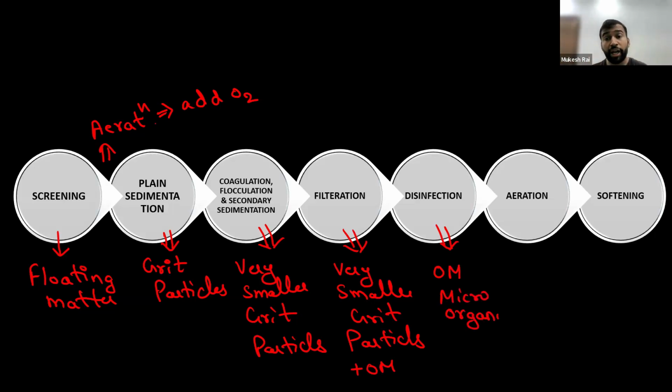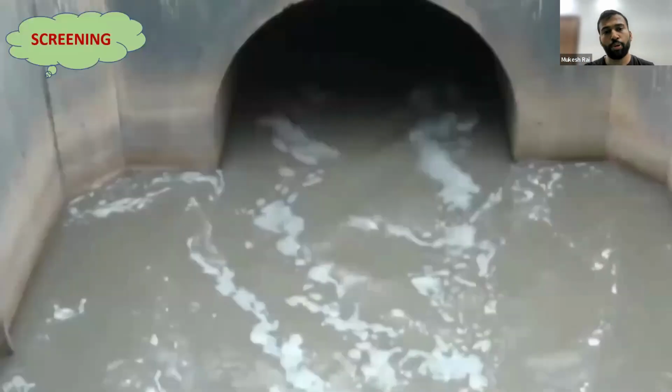Now, after the disinfection unit, we have to do the aeration process if we had not done that in the starting. And if we had already done the aeration process as the second process of the treatment unit, then we will skip that aeration process from here and directly do the softening process of that water. Now in the softening process, what are we going to remove? We are going to remove the hardness of that water. Okay, students. Now we will discuss each and every unit one by one in detail, starting from the screening portion.